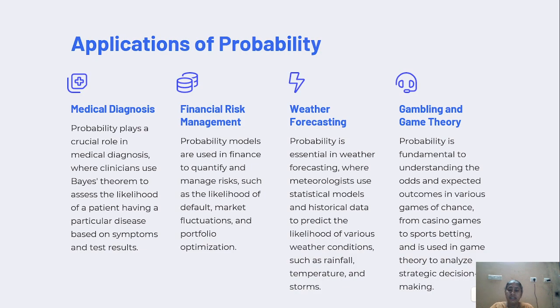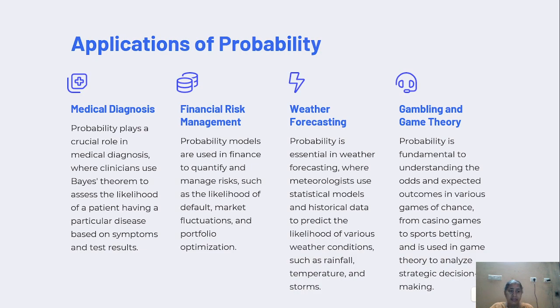Probability models are used in finance to quantify and manage risks such as the likelihood of default, market fluctuations, and portfolio optimization. Weather forecasting. Probability is essential in weather forecasting, where meteorologists use statistical models and historical data to predict the likelihood of various weather conditions such as rainfall, temperature, and storms.